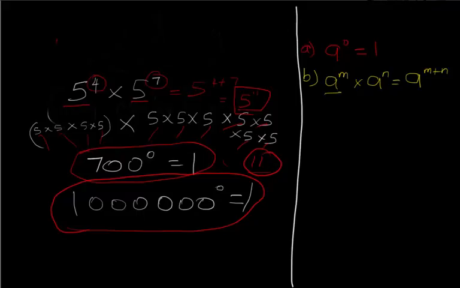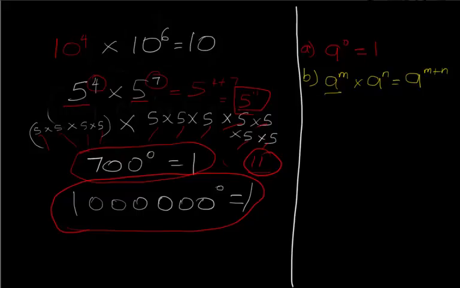So let's just have one more example and see how that works. If someone gives you 10 raised to power 4, okay, this color is getting boring. I don't like it anymore. 10 raised to power 4 multiplied by 10 raised to power 6. The answer is simple. Instead of writing it out longhand, just do 10 raised to power.